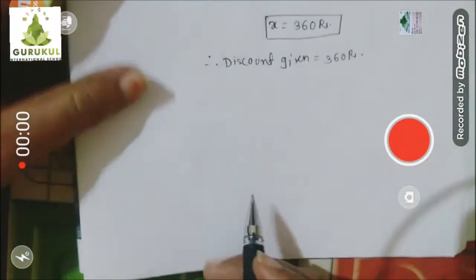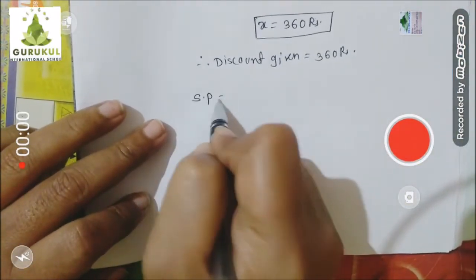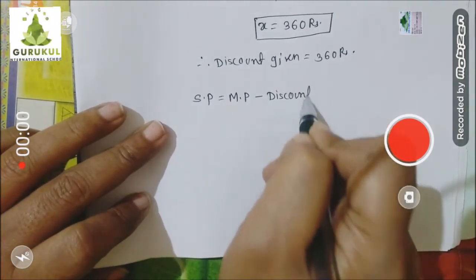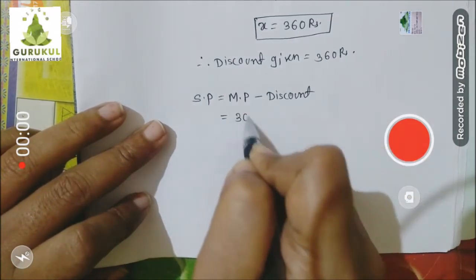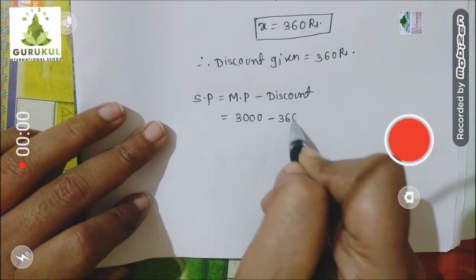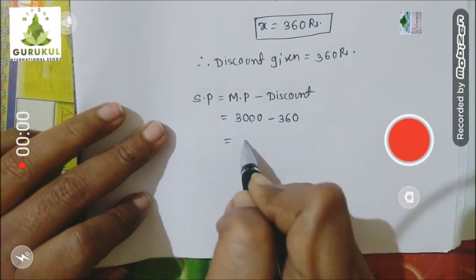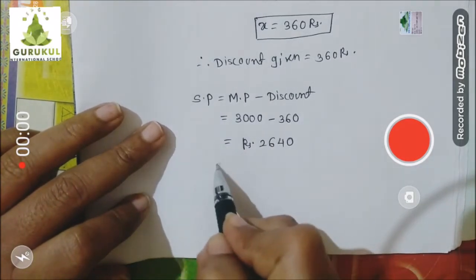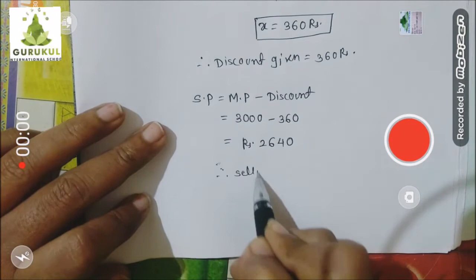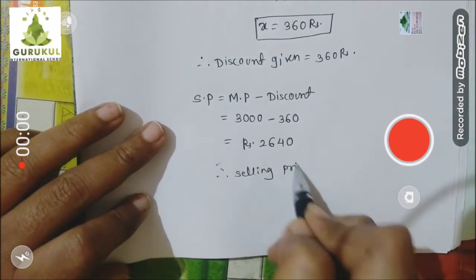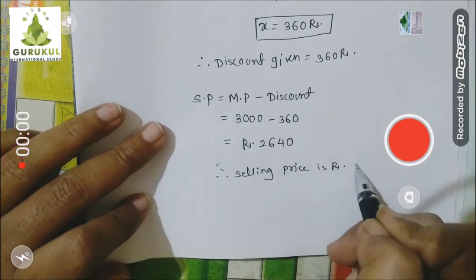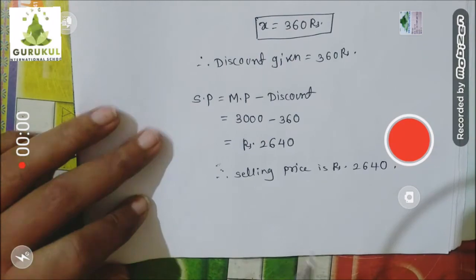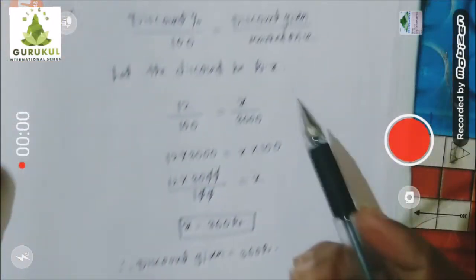Very easy, children. Let's use the formula of selling price. Selling price is equal to mark price minus discount. Am I right? So mark price was 3000. Discount is given 360. Subtract it, you will get the answer rupees 2640. So selling price is how much? Therefore, selling price of fan is rupees 2640 and the things are done. I hope you understood, children. Very simple.